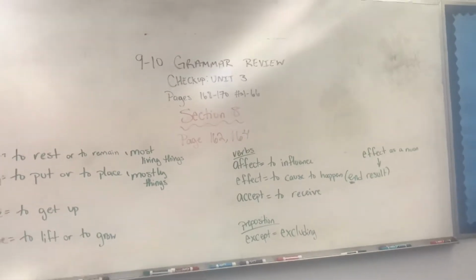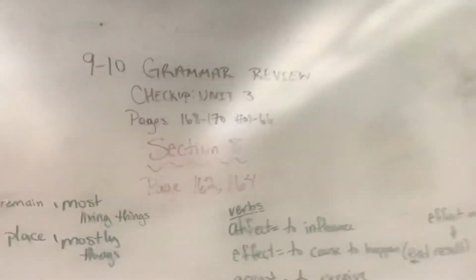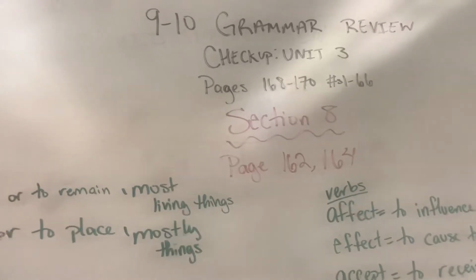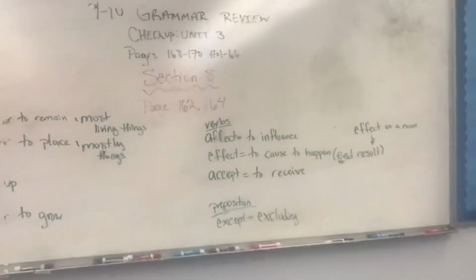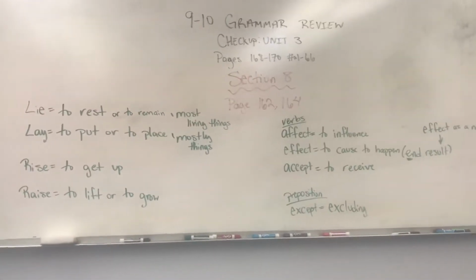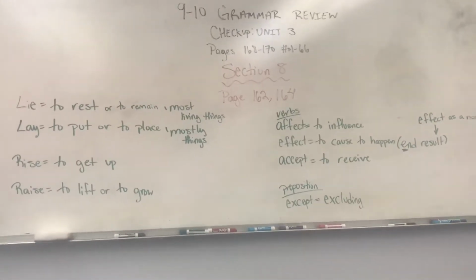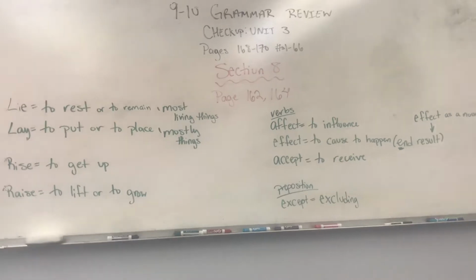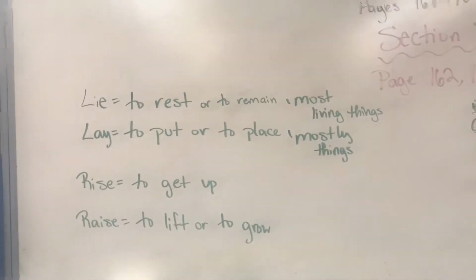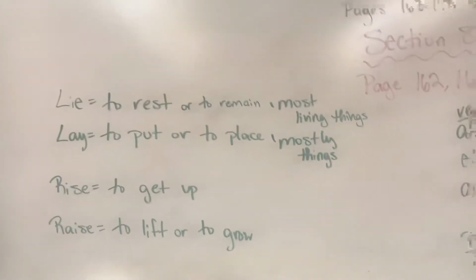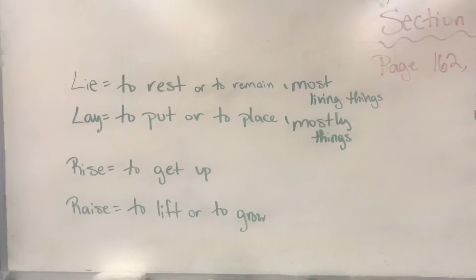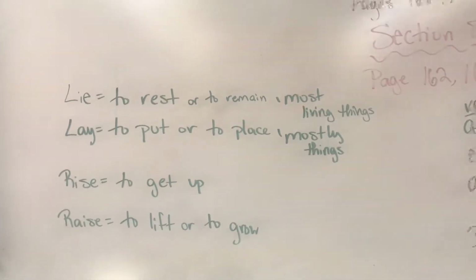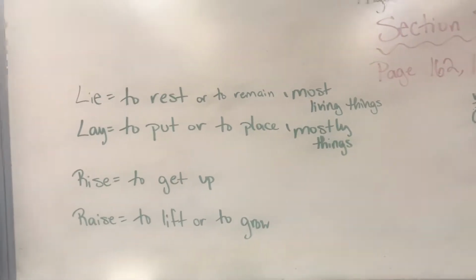So this section is titled lie, lay, rise, raise, affect, effect, accept, except. We're looking at commonly misused words, words that we often confuse for one another. So really quick, I have the definitions up here. Lie is defined as the verb that we use to rest or to remain. Most of the time, you're going to use lie when it's a living thing.